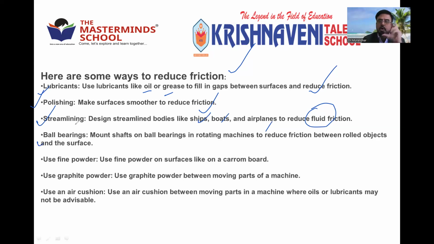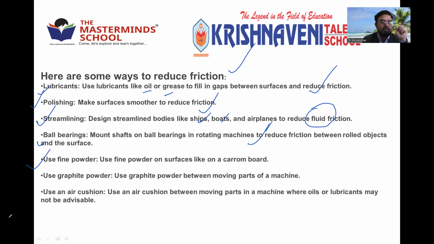Ball bearings. You can see them in a cycle also. Mount shafts on ball bearings in rotating machines to reduce the friction between the rolling objects and surfaces. Then use of fine powder. Use of fine powder on a surface like a carom board.